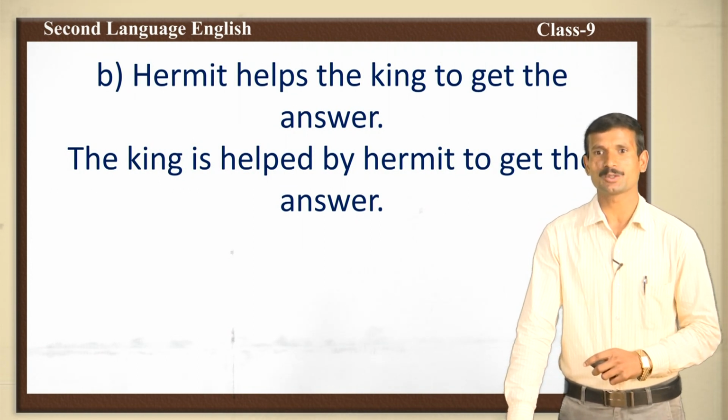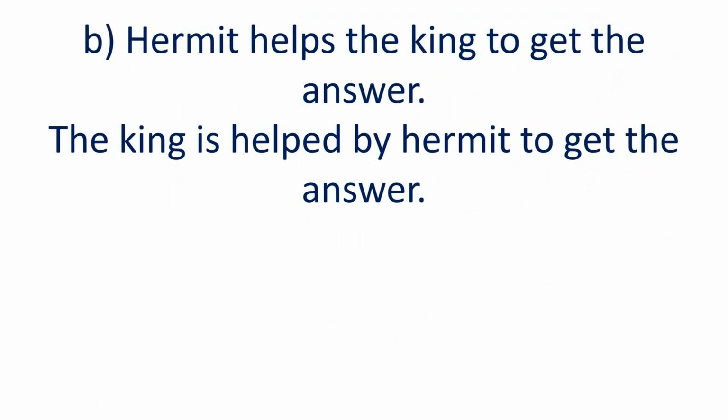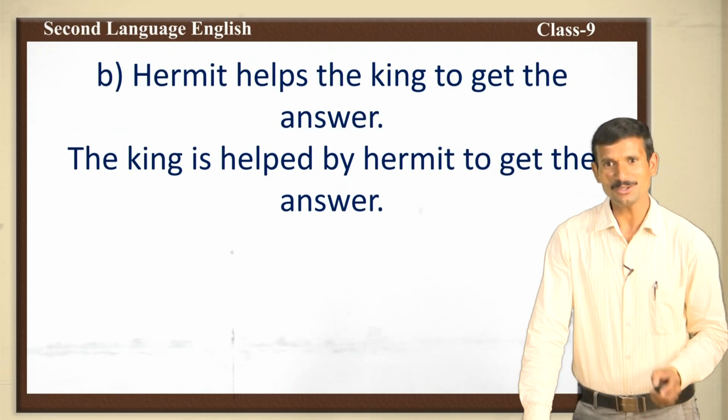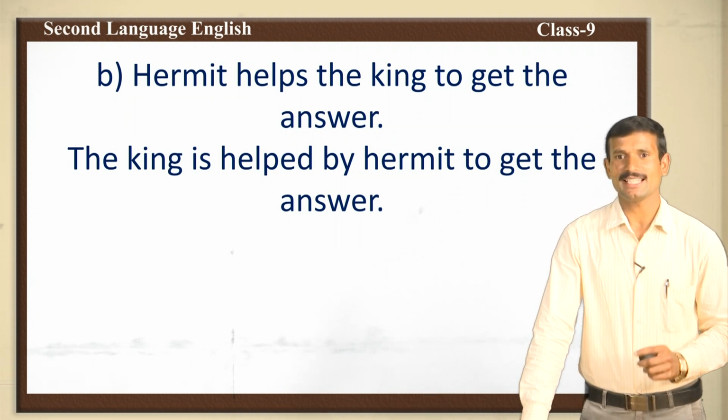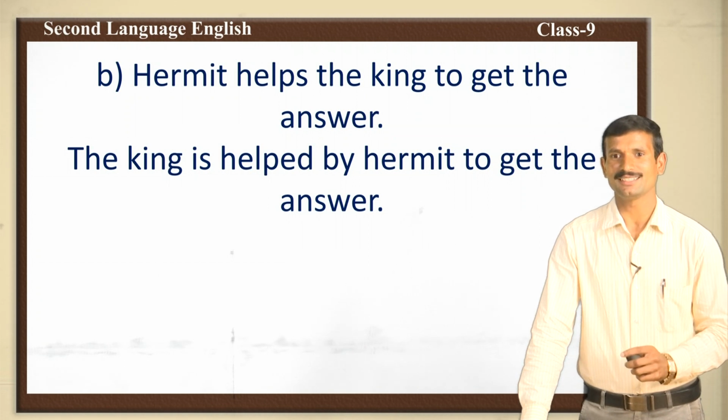Hermit helps the king to get the answers. Change this one. Hermit is the subject, helps is the verb, the king is an object. So we should move the object into the subject place. The king is a singular noun, so we should use is only. Next, the verb helps, verb 1, changes into verb 3 form: help, helped, helped. The king is helped by hermit to get the answers.